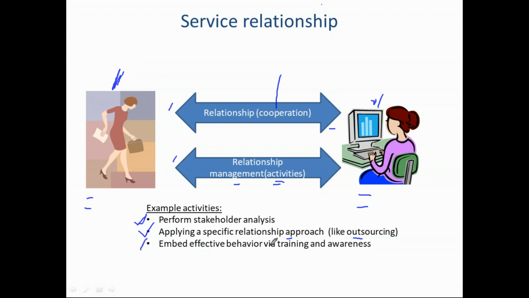Or there may be some training and awareness. The provider may train their employees and make them aware about new technologies, or the provider may request the customer also to train their employees. The provider may say, we are happy to train your people on the new technology so that we can work together in a better way. So these are some of the joint activities which can be performed, and they are known as management of the relationship. Without that, the relationship itself, or the cooperation itself, will not work properly.